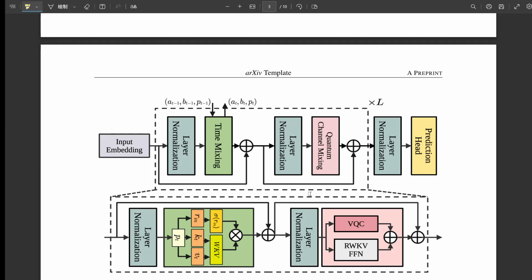How so? What is it about quantum circuits? Well, they operate in Hilbert space, which is this exponentially large state space compared to classical bits. A much bigger playground, essentially. A much bigger playground, yeah. And they can use quantum phenomena like entanglement to create really complex correlations and transformations on the data, things that might be very hard or computationally expensive for a classical network to learn. This whole field of quantum machine learning, formally introduced around 2017, explores these kinds of ideas. Okay, so the VQC is like a specialized processor aiming to tackle complex nonlinearities using quantum mechanics.